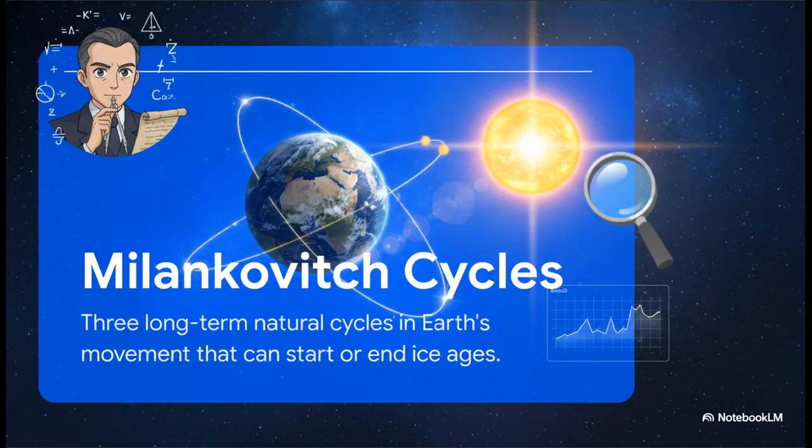Moving into Section 2, Cosmic Triggers, specifically the Milankovitch cycles. So what's the actual inciting incident that unleashes these icy transformations? I mean, what cosmic trigger is powerful enough to plunge an entire planet into an ice age? Well, a brilliant mathematician named Milutin Milankovitch figured out that our planet's orbital mechanics completely dictate its energy budget. He identified these long-term natural cycles in the Earth's movement that can alter the amount of solar radiation reaching us by up to 30%. This, essentially, serves as the ultimate cosmic trigger for global cooling or warming.